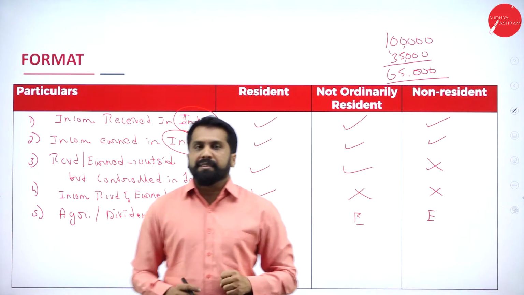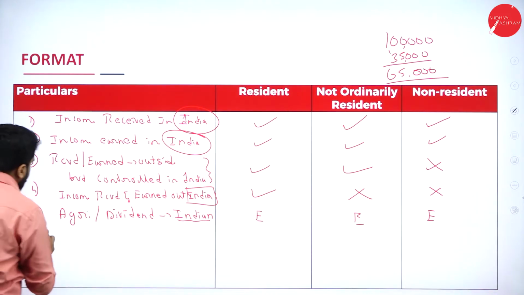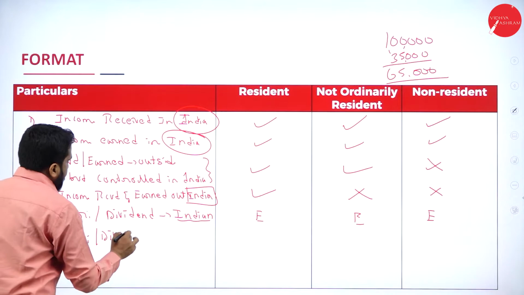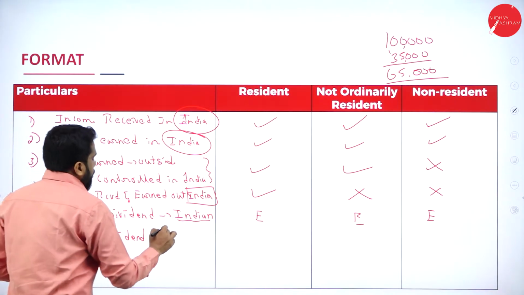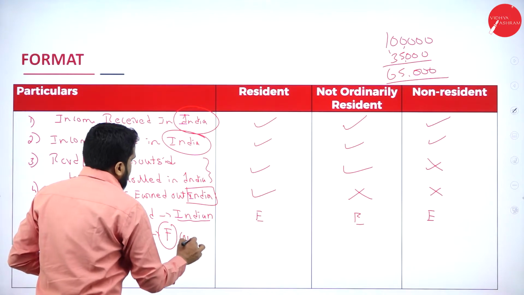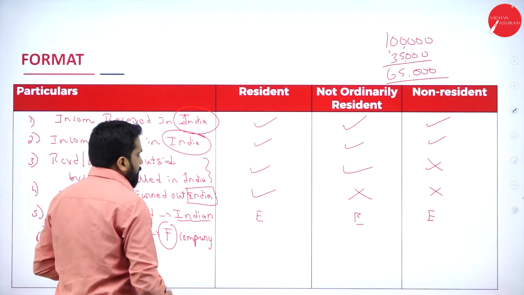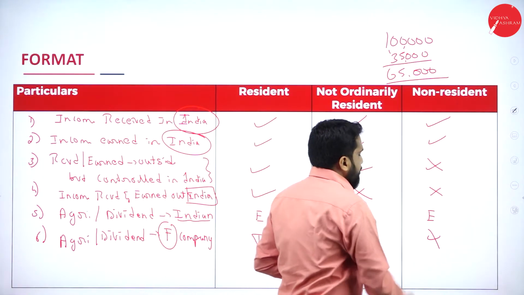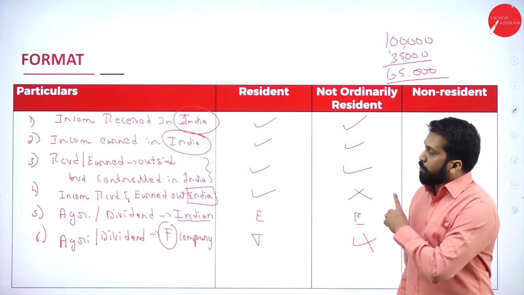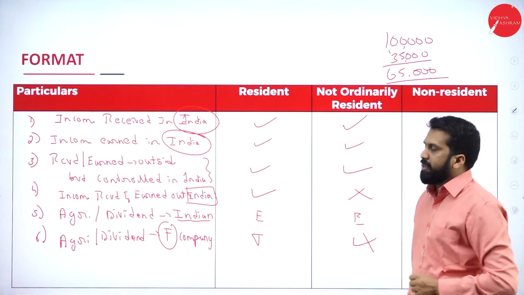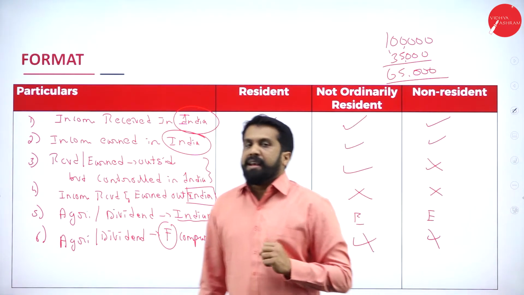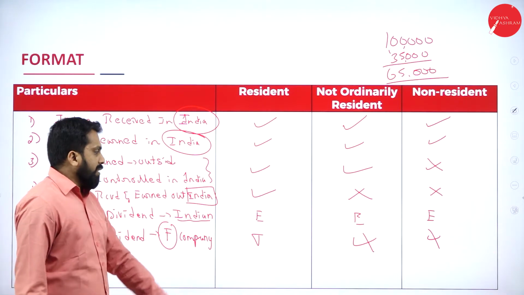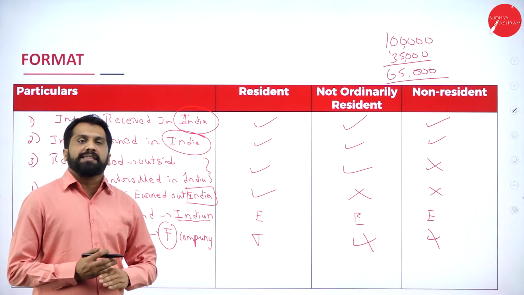Now, next one. If the same thing, agricultural income or dividend income, is from a foreign company, first person taxable, second and third person non-taxable, if it is received outside. If it is received in India, everybody is taxable. Clear? Agriculture or dividend income from foreign, received also there: first person taxable, second and third person non-taxable.